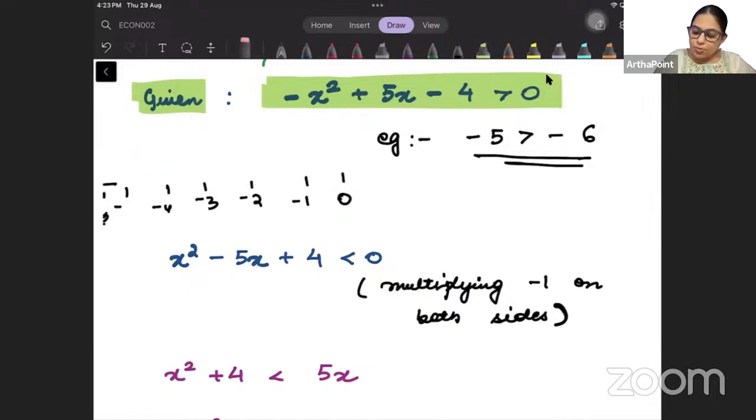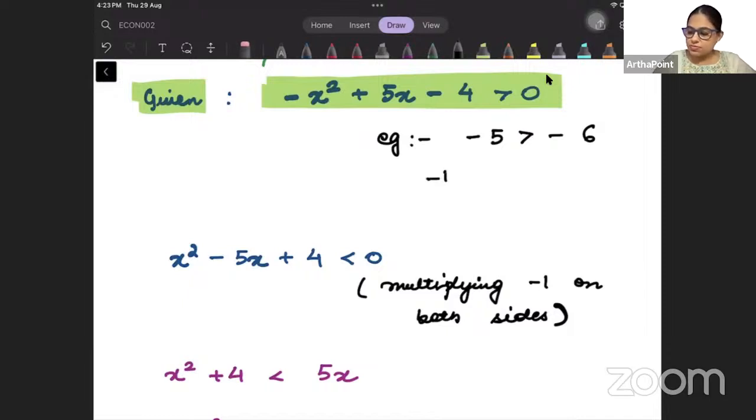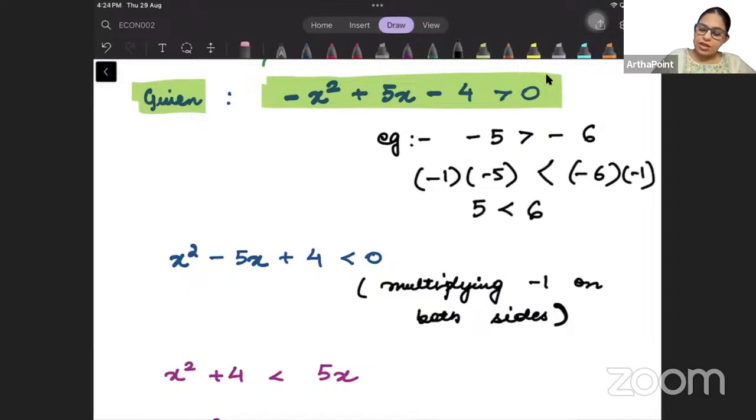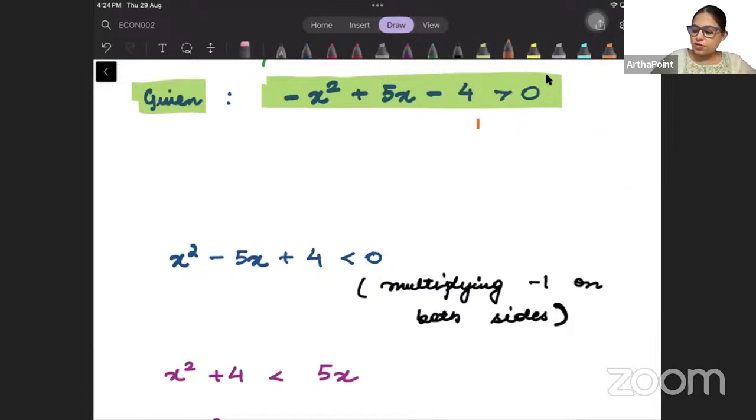Now beta, if I multiply with minus 1 on both sides, the sign will reverse. So I will get 5 is less than 6. So in step 1, because this was given to me, I have multiplied minus 1 on both sides.